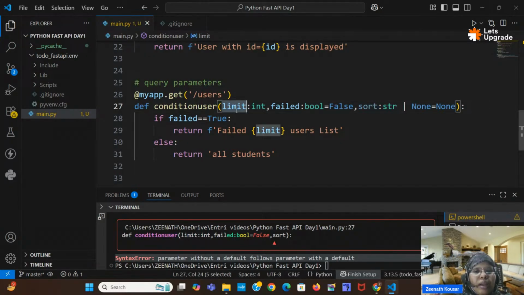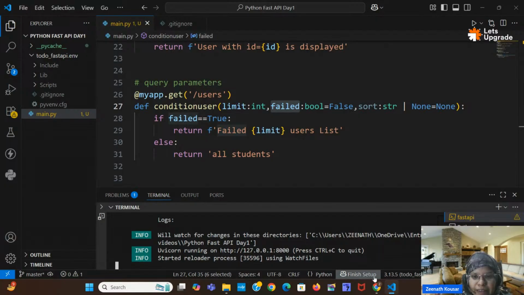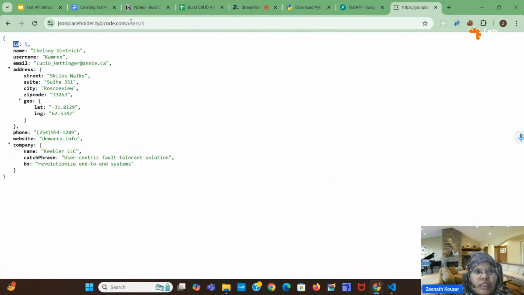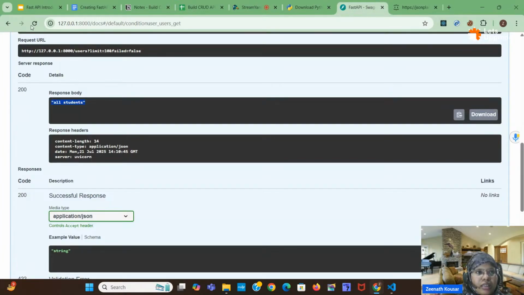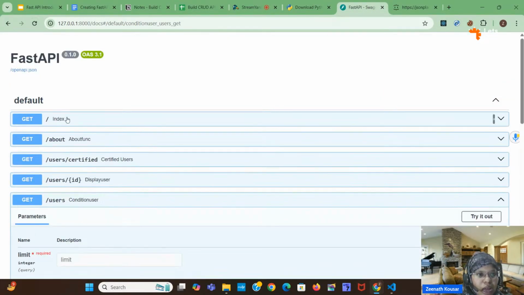Okay, you can give limit and failed, you can skip the sort value, then also it will work. So I will run it once. Let's check once. I will skip giving the sort value. Let's check. So here we have all the routes, right?